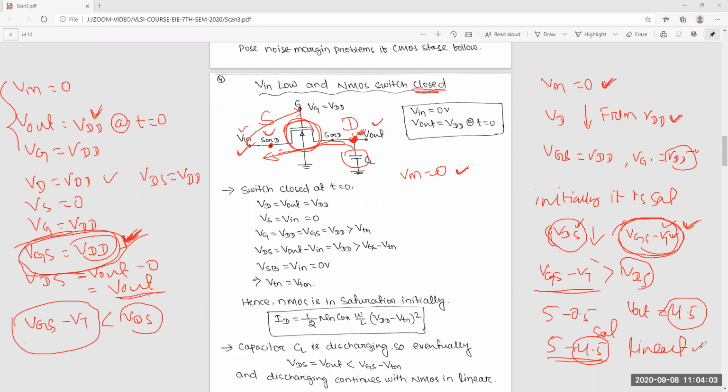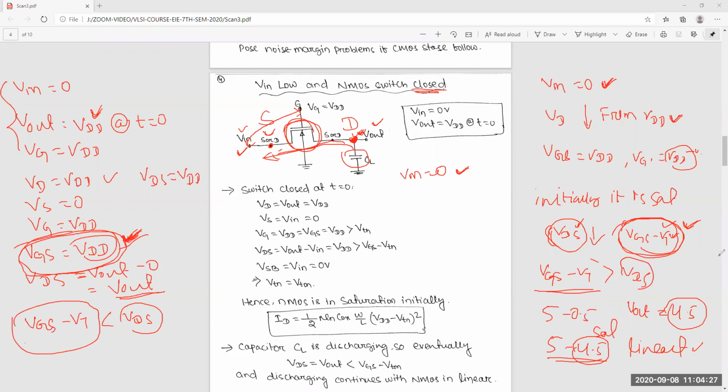Now, for linear, saturation, cutoff, our business is whether current is flowing or not. In saturation, current is flowing.